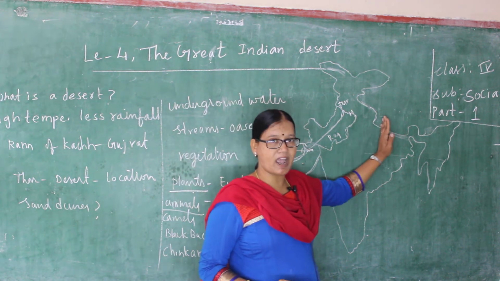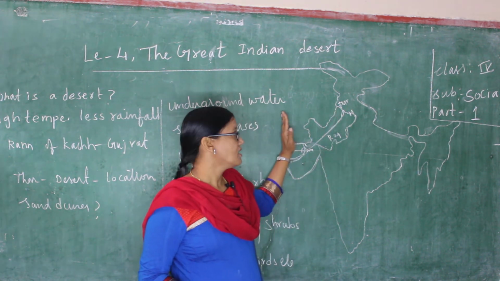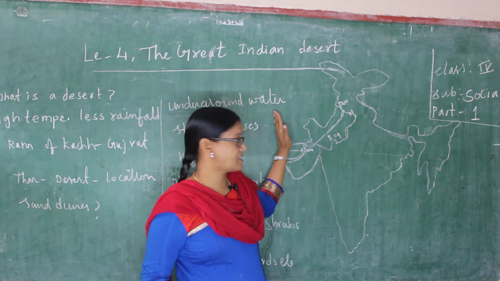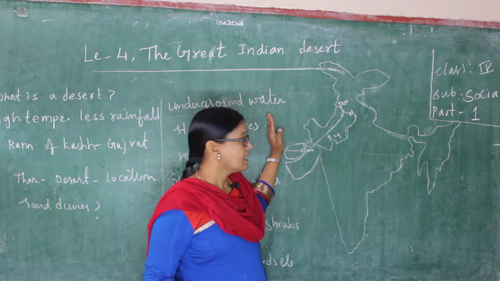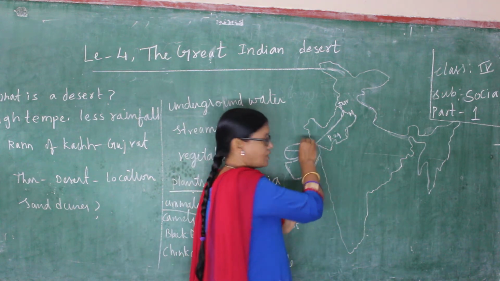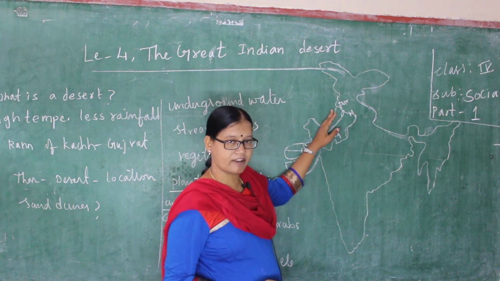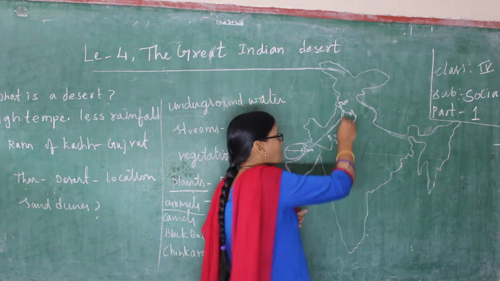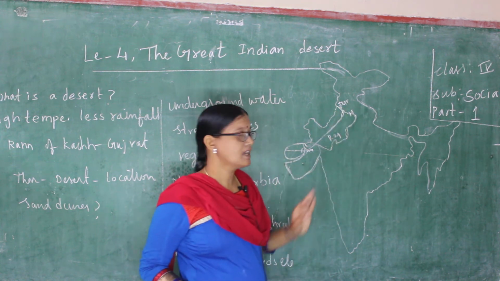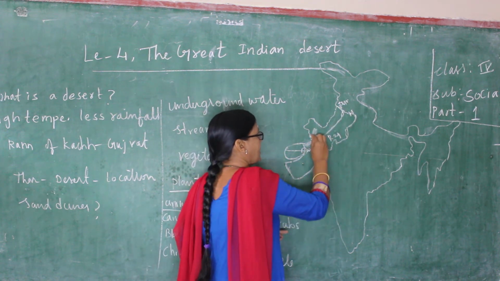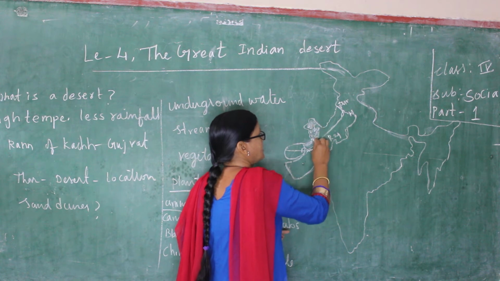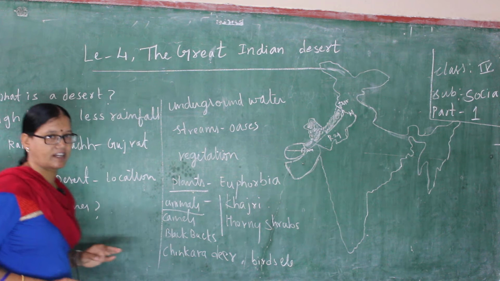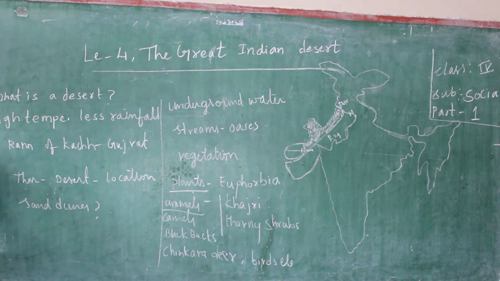This is the eastern part, this is the western part. So this desert is located in the western part of our India, that means the western part of Rajasthan. That is from Rann of Kutch in Gujarat to the western part of Rajasthan, occupying the border of Haryana up to Punjab. Okay, this is the location of our Great Desert. What is the name of the desert? Thar Desert. The name of this desert is Thar Desert.